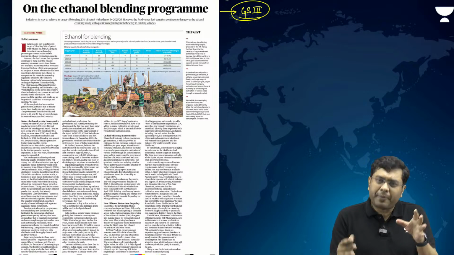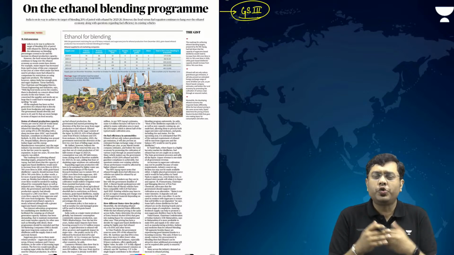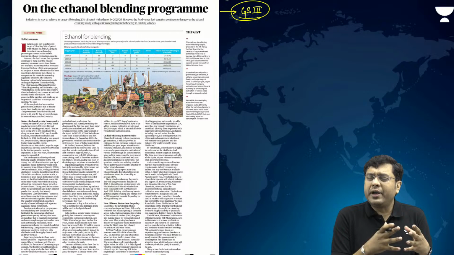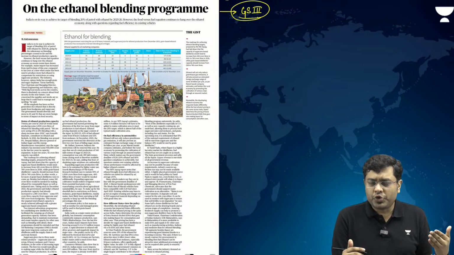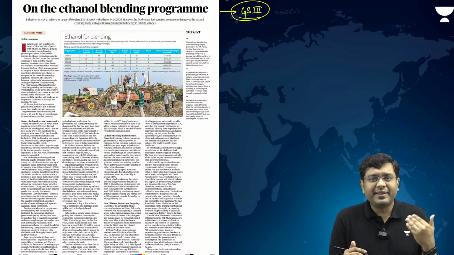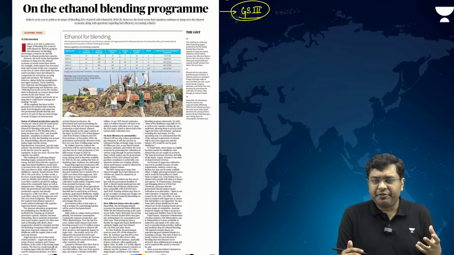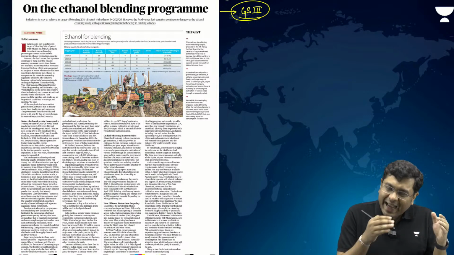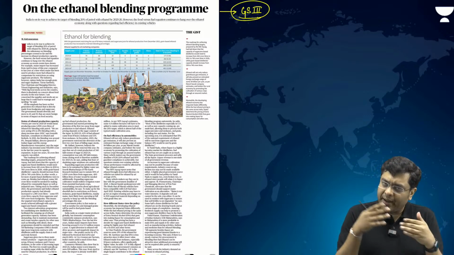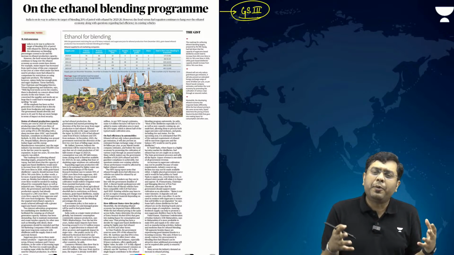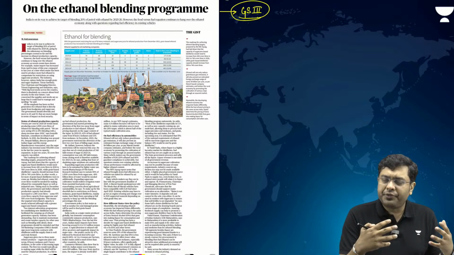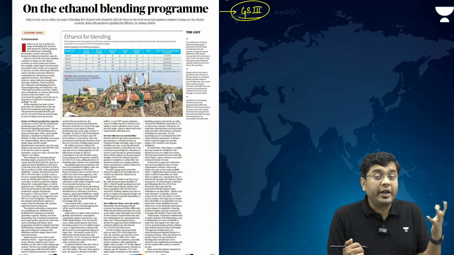Now, this ethanol primarily in India is produced out of sugarcane. Sugarcane production in India is quite significantly high, but all the byproducts of sugarcane, that is bagasse, molasses, etc., are not utilized so significantly. So, there is a lot of wastage. Ethanol produced out of them can be mixed with petroleum and other fuel mixtures, and provided to the vehicles. That will reduce the foreign exchange that we spend on importing petroleum.